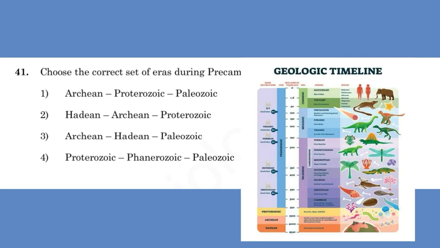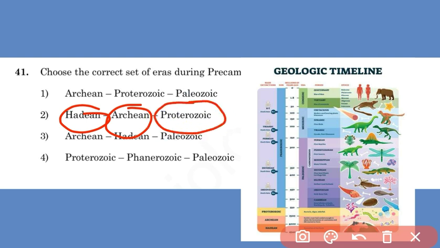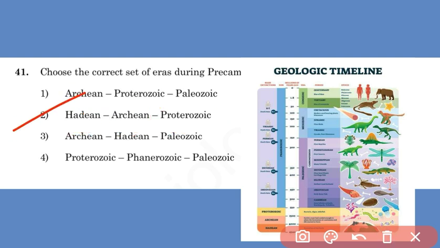Then choose the correct set of eras during the Precambrian era. The Precambrian era started from the formation of Earth, that was the Hadean era, then the Archean, and then the Proterozoic era. So this is the sequence. So option second is the answer of this question.